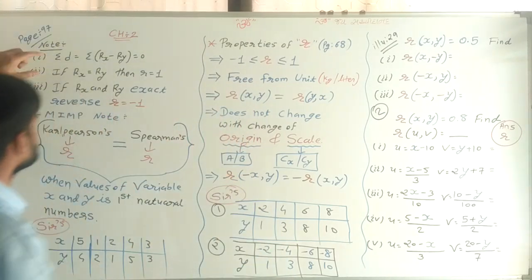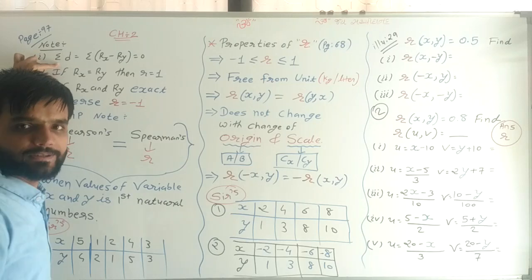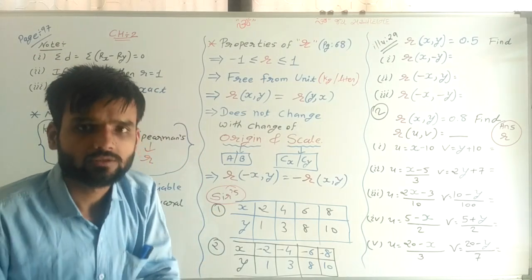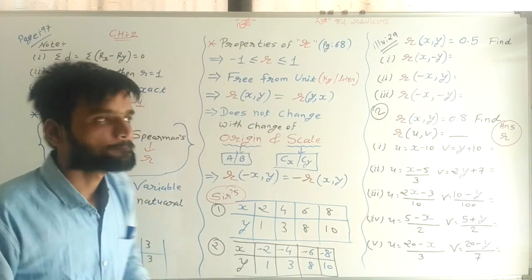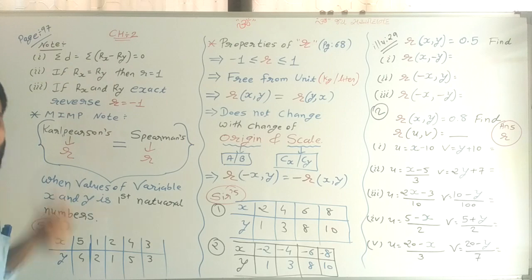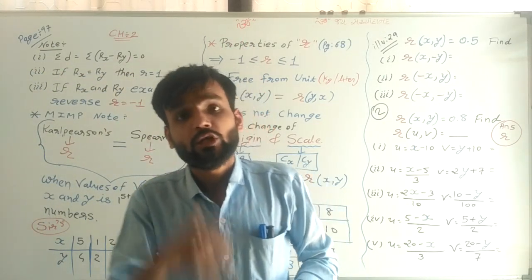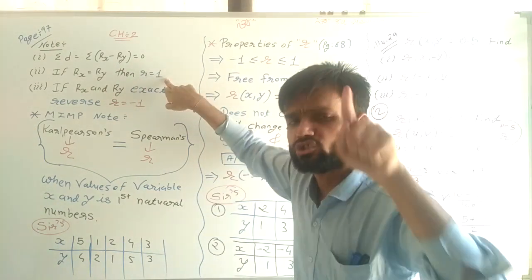Now see, if you are giving ranks as per the value, and Rx and Ry, both ranks are the same, then R is equal to 1. Check one sum.